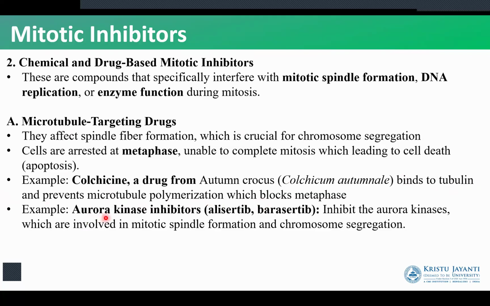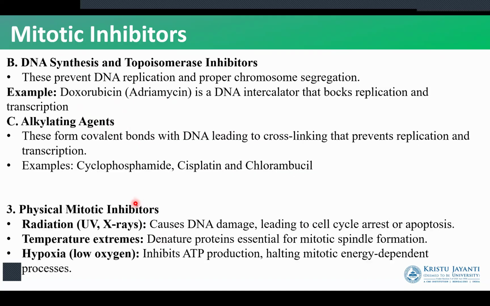This is going to bind to the tubulin and prevent microtubule polymerization, which is going to block the metaphase. Next, we have aurora kinase inhibitors. These are going to stop the mitotic spindle formation and chromosome segregation. So we can form drugs and chemicals that are going to stop the microtubules from forming. And if no microtubules are there, the chromosomes cannot be separated, and therefore cell division does not occur.